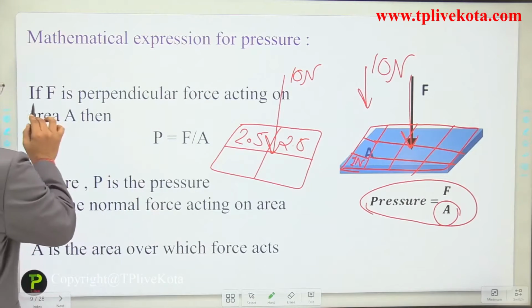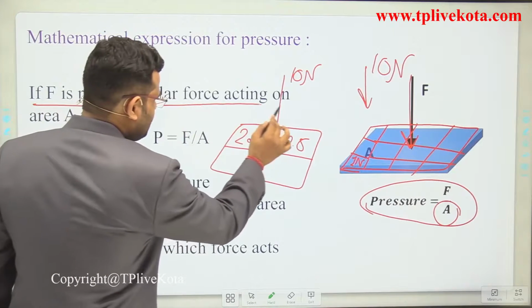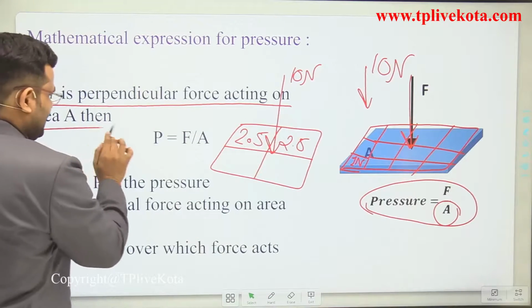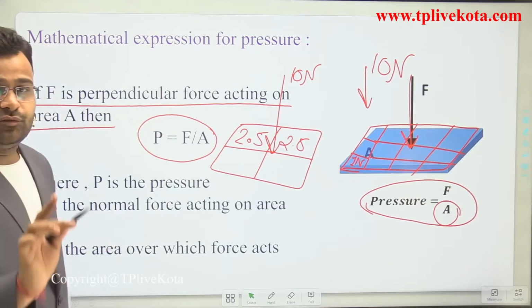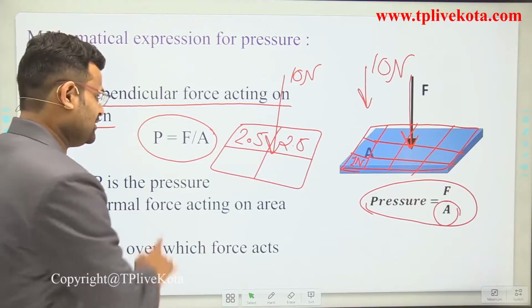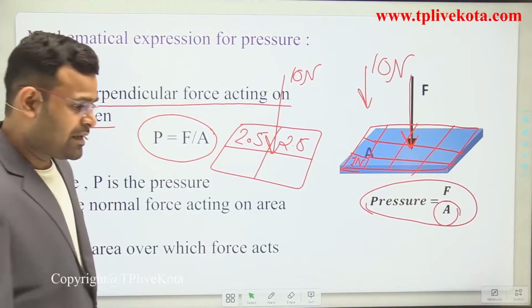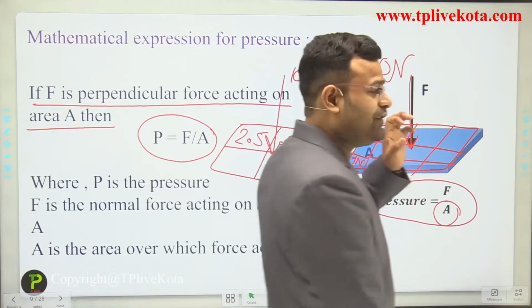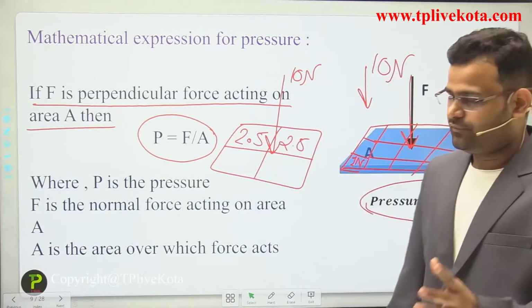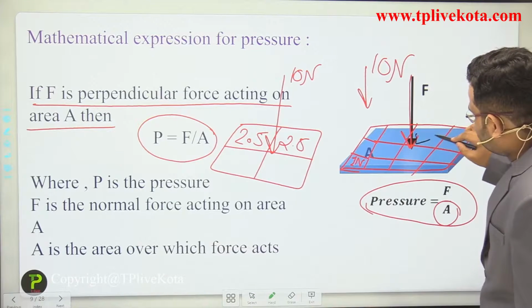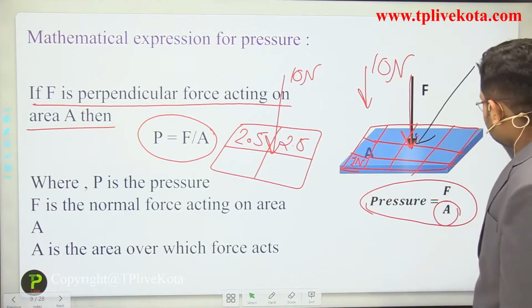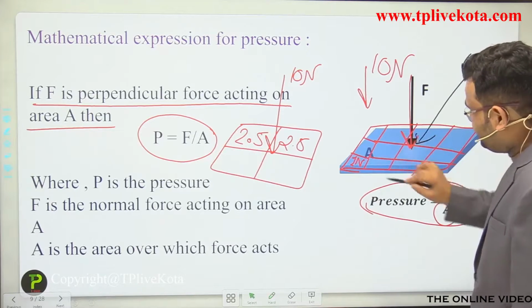It says that force F is perpendicular to the area A on which it acts. So the effect of force is called pressure. Pressure is equal to force upon area. But dear students, here we use only perpendicular force. Let's suppose the direction of force is not perpendicular to the surface.